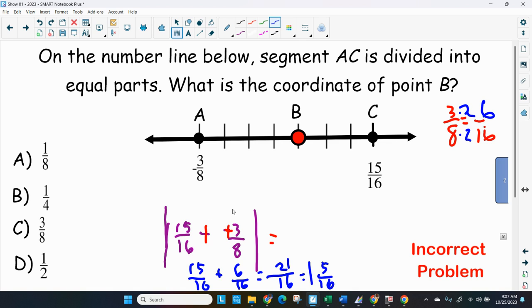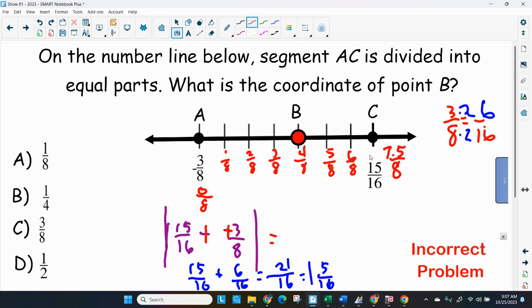So here's another way you can look at it, but I don't think this would be proper. If this is 0/8, this would be 1/8, 2/8, 3/8, 4/8, 5/8, 6/8, and this would be 7/8.